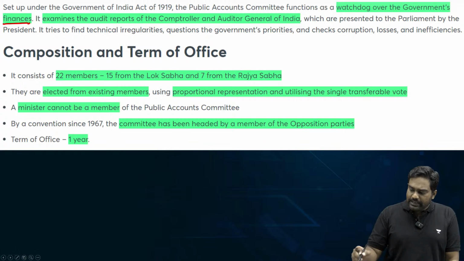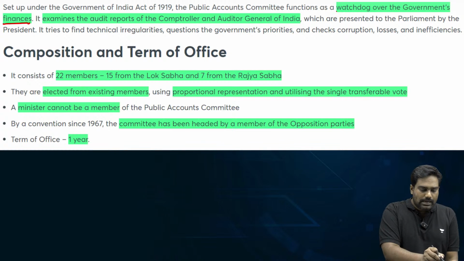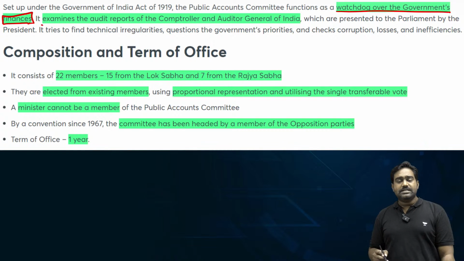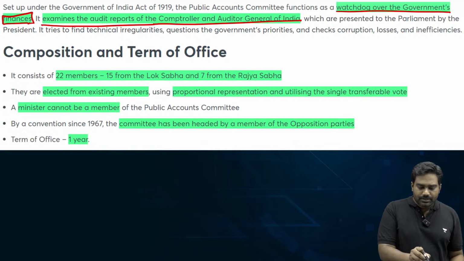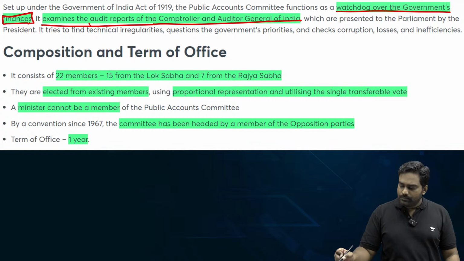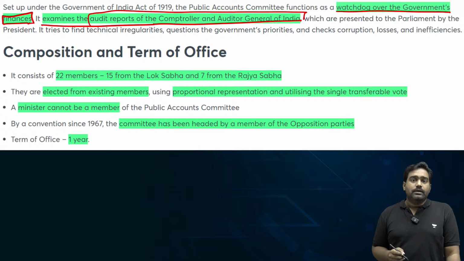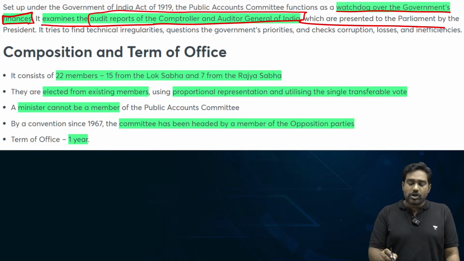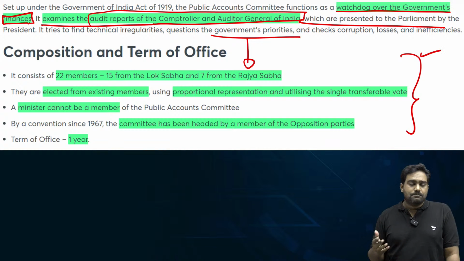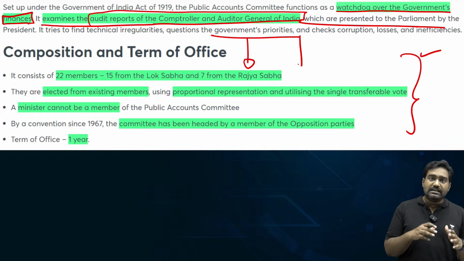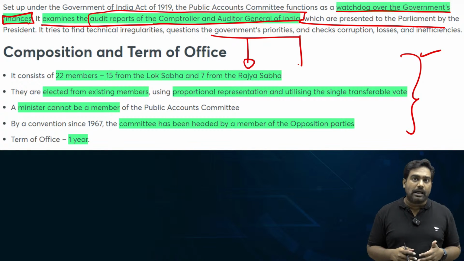It mainly looks into the finances, how expenditure is being carried out, and maintains essentially financial scrutiny on the government. It audits the reports of the CAG which are presented to the parliament. It can look into government expenses and priorities and look at whether any diversion of funds is visible or any inefficient expenditure is visible, thus bringing the government to account on the floor of the house in the parliament.